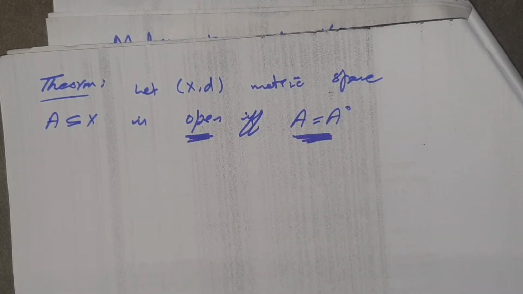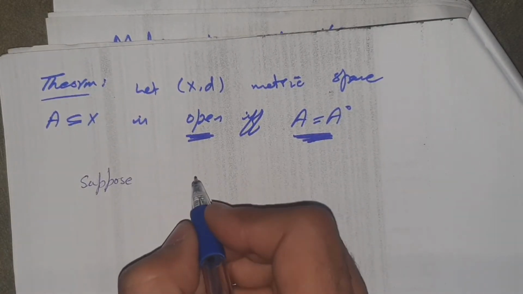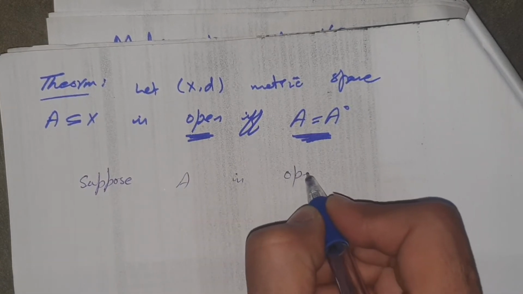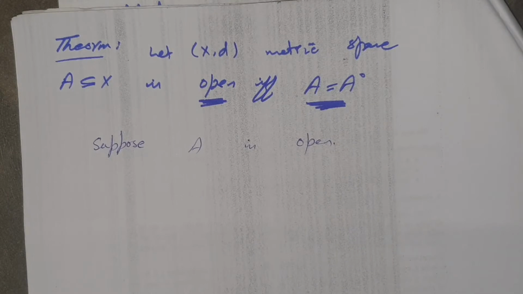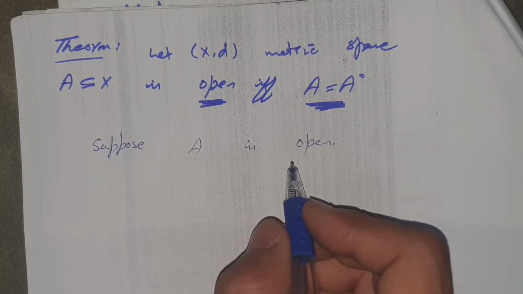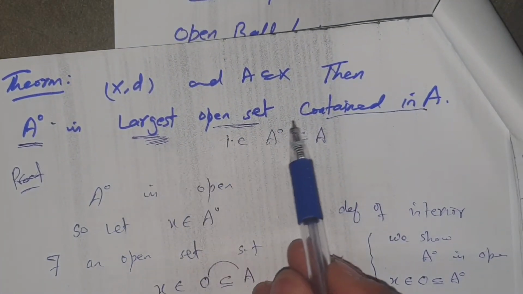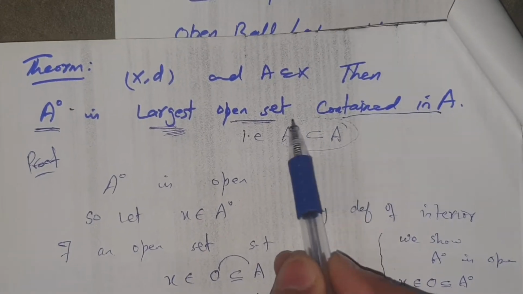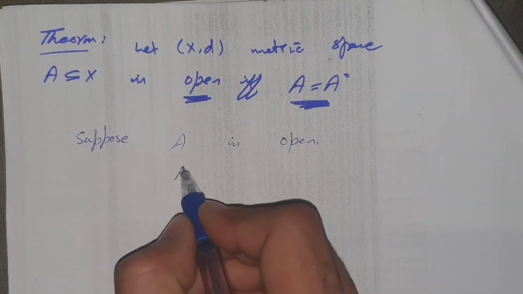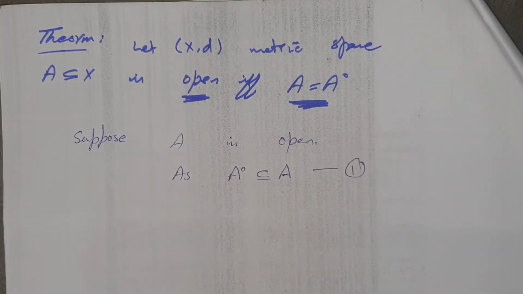So to prove this theorem, first of all we suppose A is open. We know that by definition, the interior of A is the largest open set contained in A, as we proved before. That is, A interior is contained in A. We call this number 1.